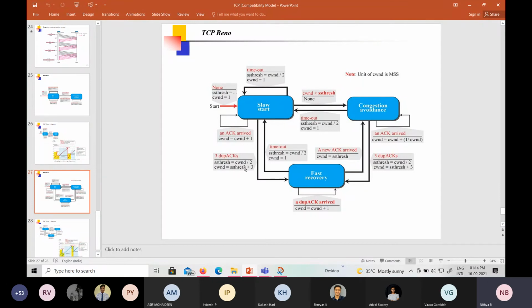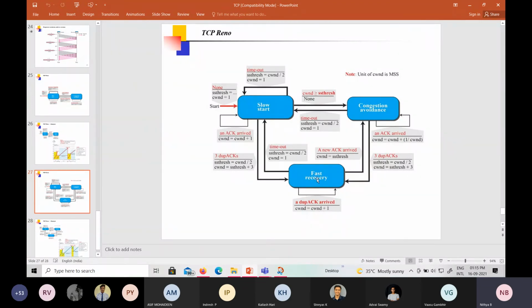Because 3 duplicate acknowledgements means there is less congestion in the network. So why don't we send some more packets? If there is really congestion in the network, then we have to reduce. But anyway, it is possible to receive 3 duplicate packets. So instead of going back to the initial size, we increase the congestion window to threshold plus 3. So this is the fast recovery stage.